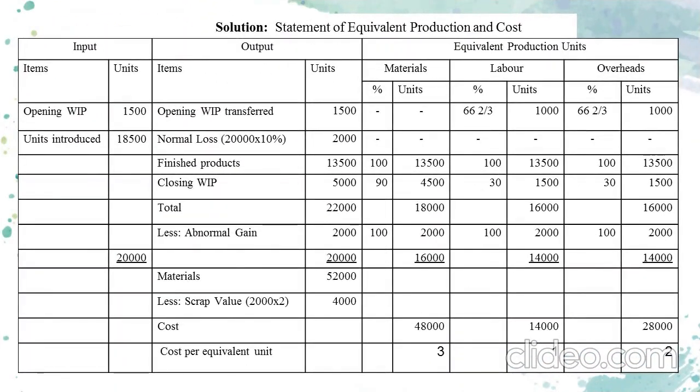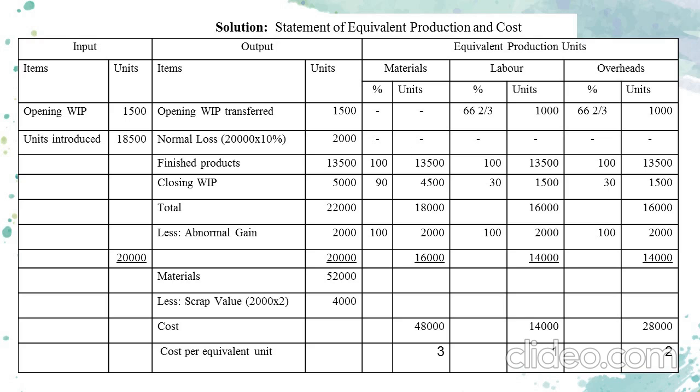The first thing we are going to prepare is the statement of equivalent production and cost. On the input side, opening work in progress 1500 units and units introduced 18,500, altogether 20,000 units. Then regarding the output, opening work in progress transferred is 1500 units, where 100% completion has been done in the case of materials, and labor and overhead are only 33 1/3% complete.